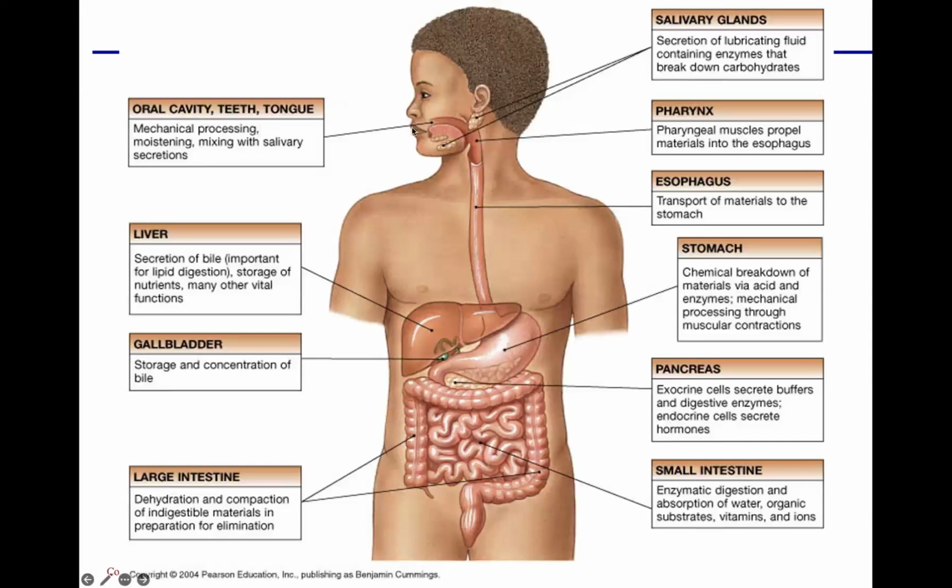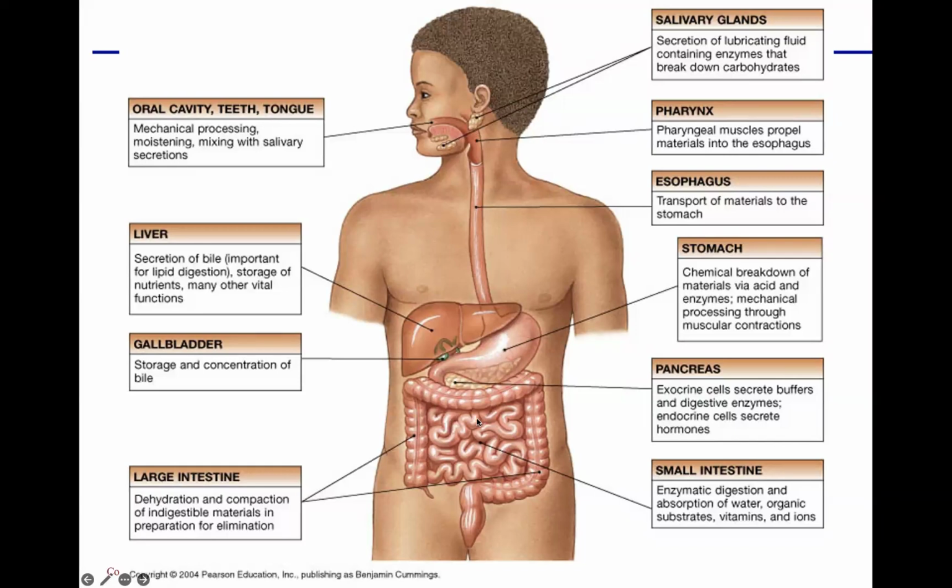Food digestion starts in the mouth, which is also known as the oral cavity. From there, it passes to the esophagus. From the esophagus, it goes to the stomach. From the stomach, it goes into the small intestine, then to the large intestine. The small intestine is highly coiled.